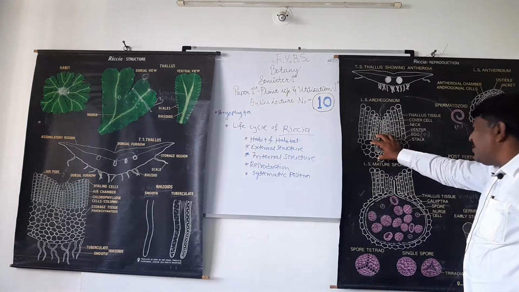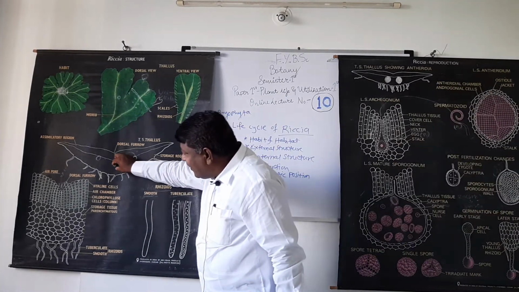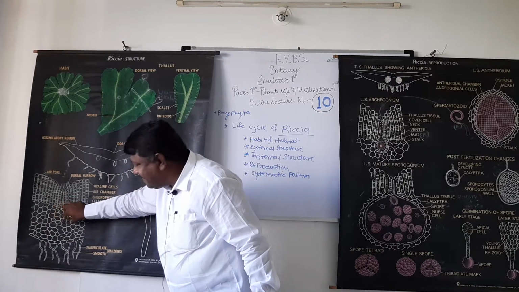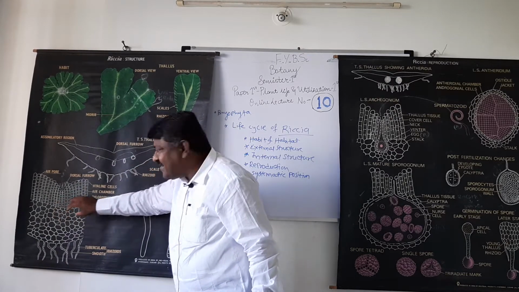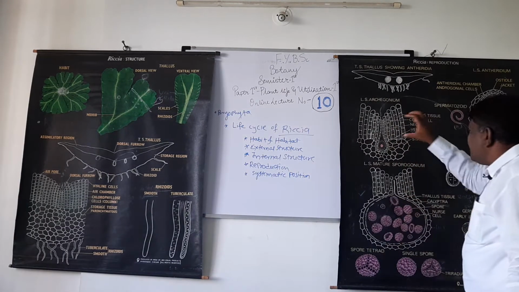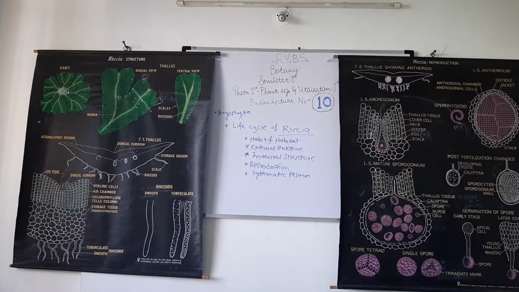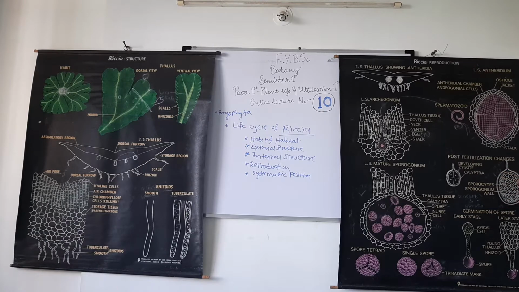All these things take place here. Understand? Such a zygote undergoes division, divides and redivides, and forms such a structure.